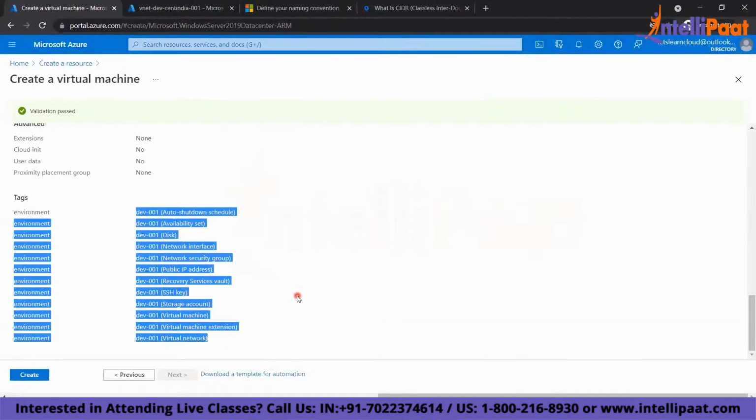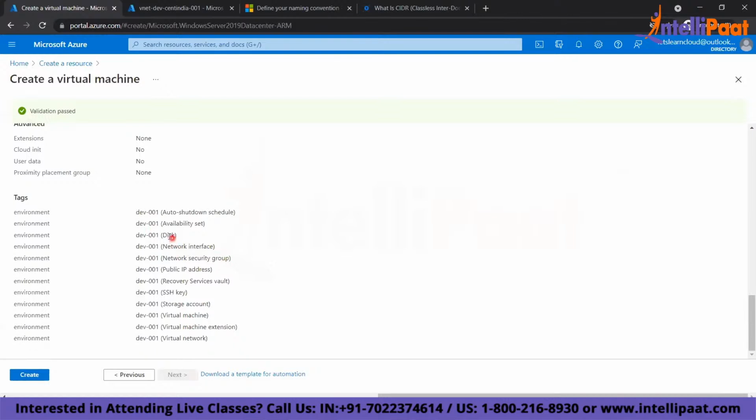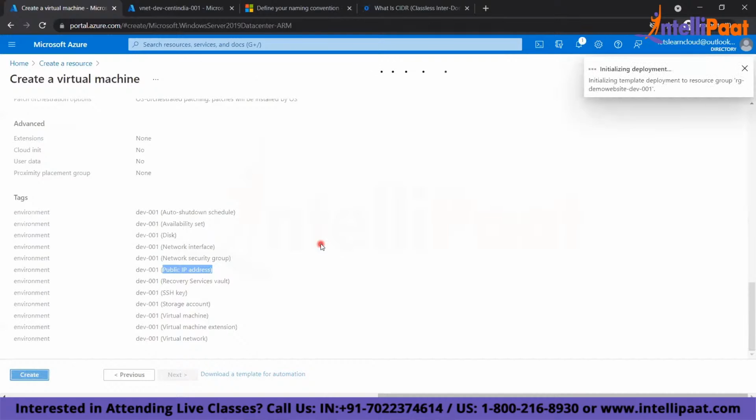It will create each service. So what all will it create? It will create a disk. It will create a network interface. It will create an NSG, that's a firewall. It will create a public IP address. It will create storage. I will click on create. Now this will create one virtual machine which will be deployed within my virtual network and within my subnet.